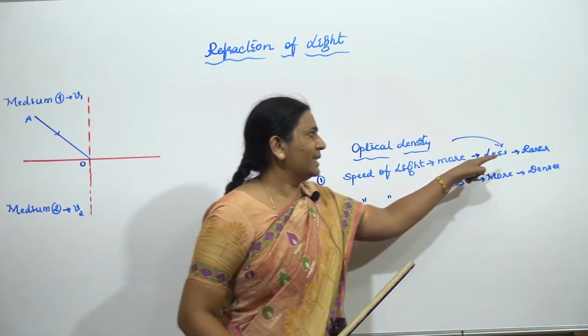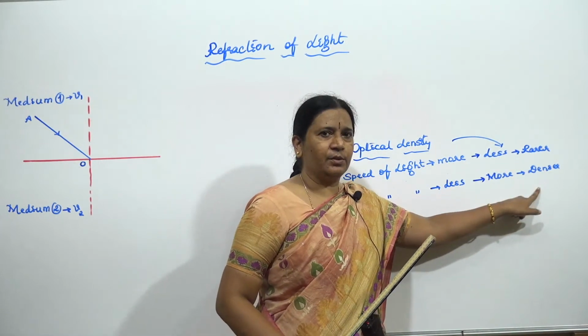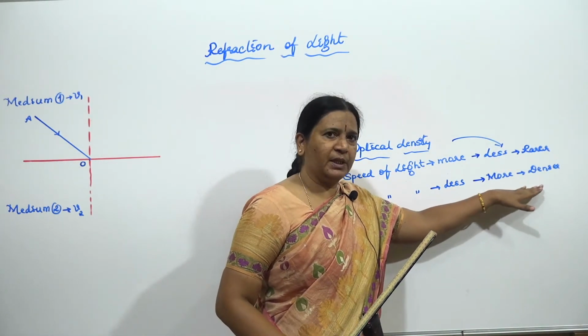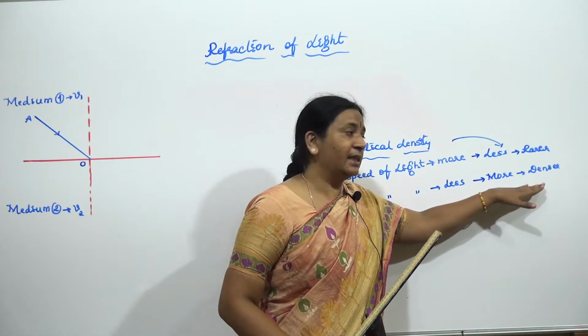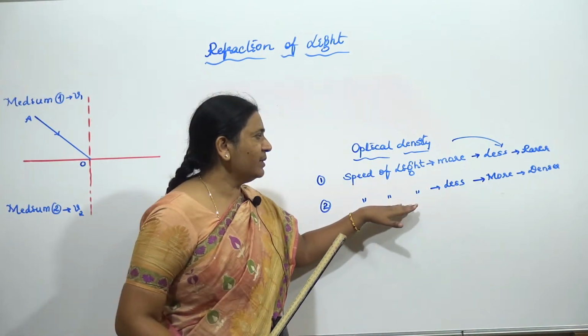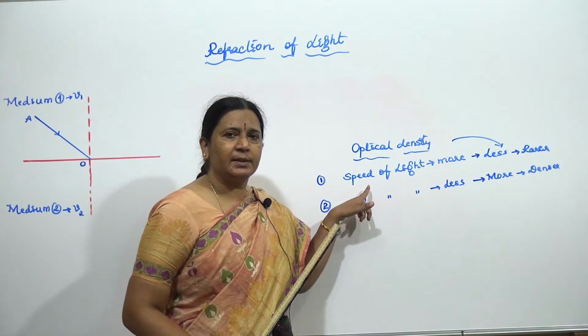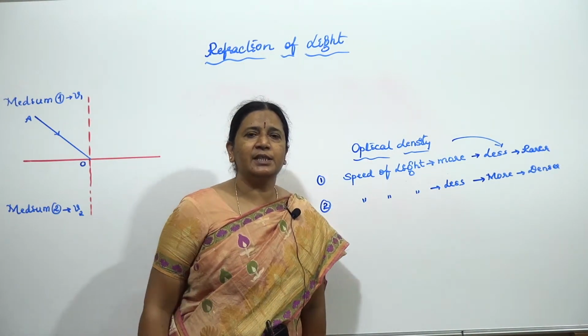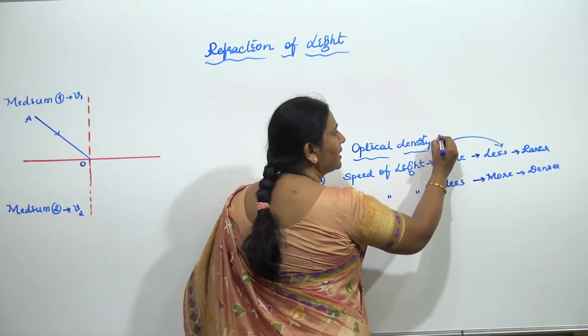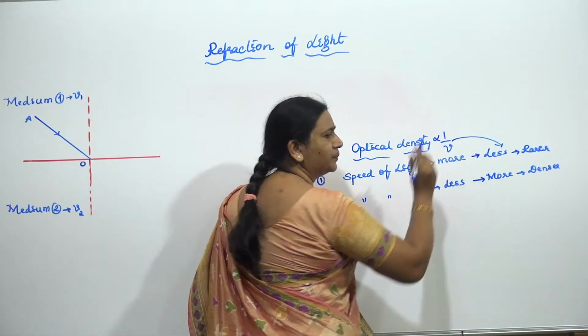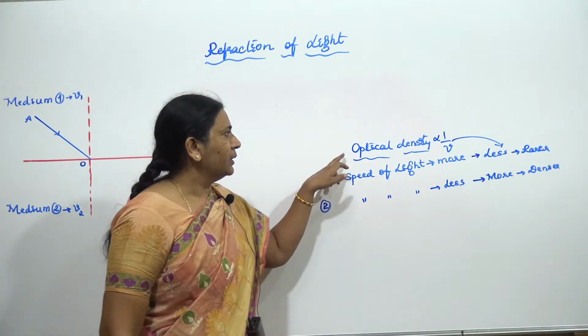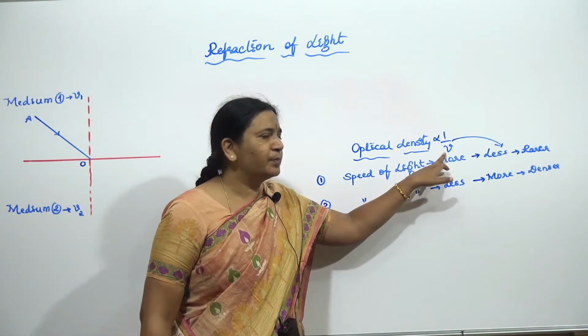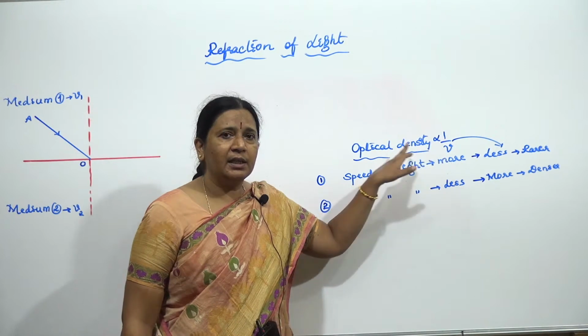Less dense and more dense. So its optical density is more, but at the same time you are seeing that its speed is less. So speed and optical density, you can say that they are inversely proportional. What you can conclude: the optical density and the speed of light are inversely proportional.